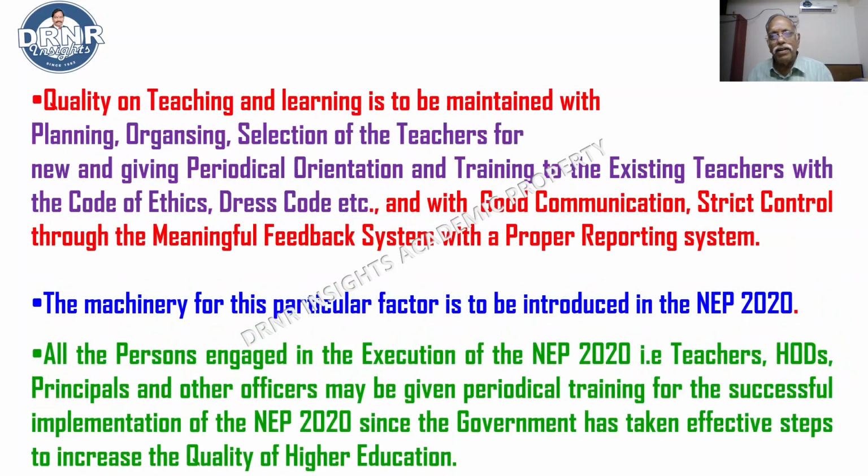Quality of teaching and learning is to be maintained through academic audit. This one word is to be added.